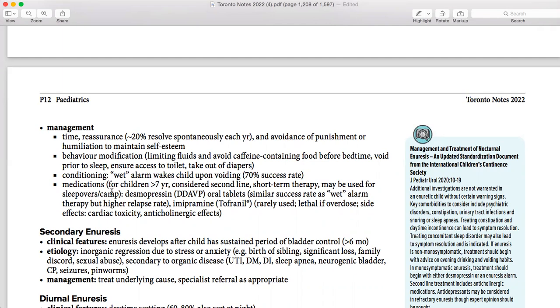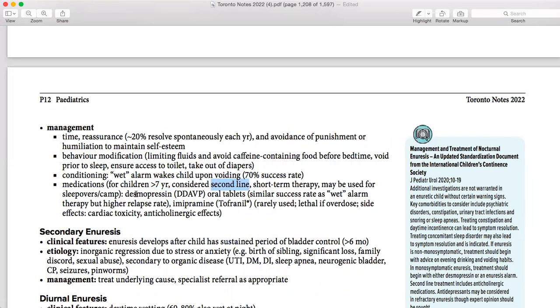Let's suppose he wants to go to some picnic, some party or somewhere, but he wants the treatment right away, within 2 to 3 days. So what you're going to do is medication, but that medication should be started after 7 years. It is very, very important that I keep on highlighting the 7 years, so you need to know this. This is the age where we start the medications, and this medication is second line. So you're not going to start with the medications. You start with the wet alarm and then comes the medication.